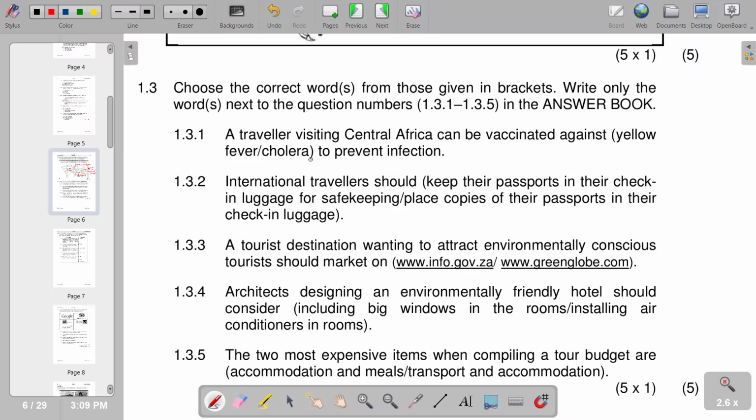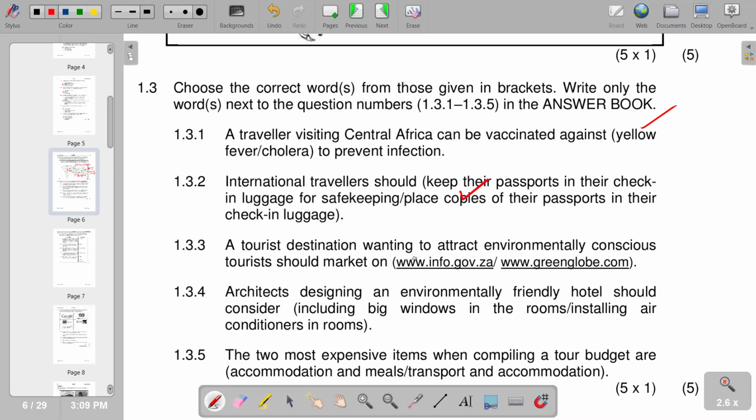1.3.1, a traveler visiting Central Africa can be vaccinated against. So the correct answer for that part is yellow fever. Then on 1.3.2, international travelers should, obviously, according to our responses, the second part being the correct response: place copies of their passports in their check-in luggage.